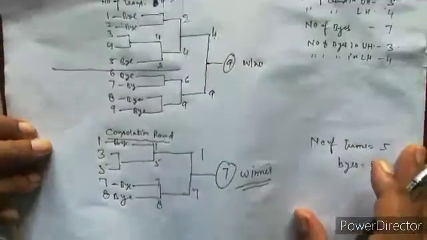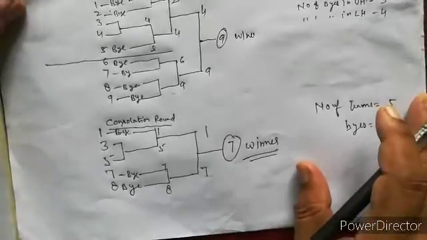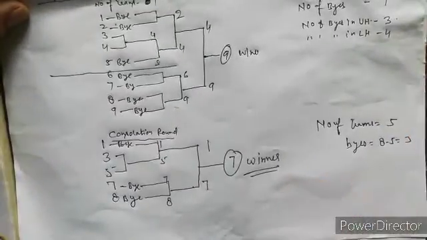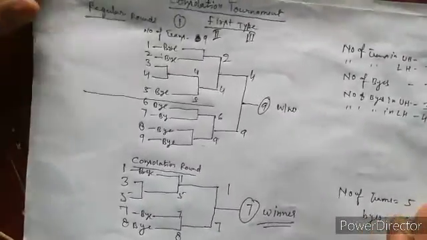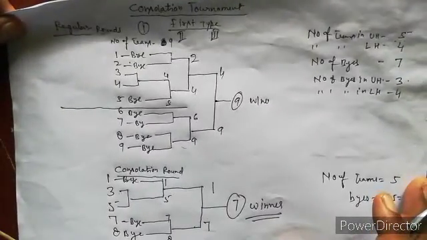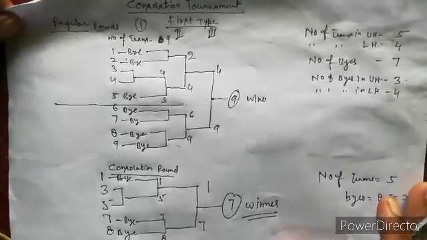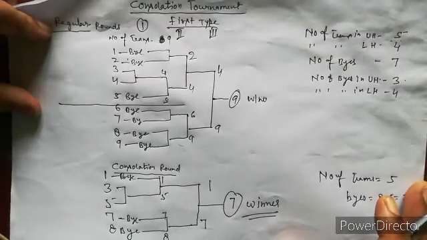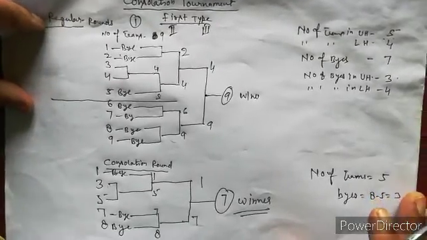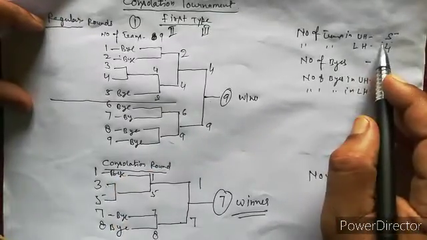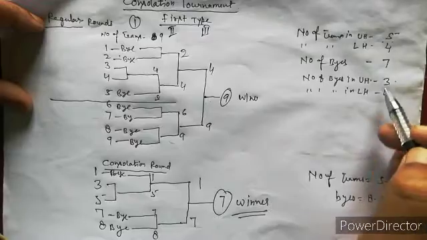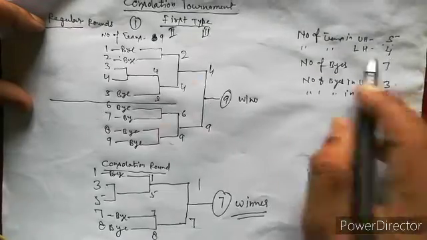Is that clear? Students, it's very simple. In the consolation tournament, first we organize a regular round. Suppose the number of teams is 9, so we get the number of byes and the number of teams in upper half and lower half.